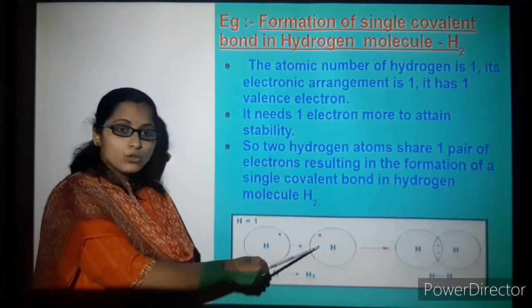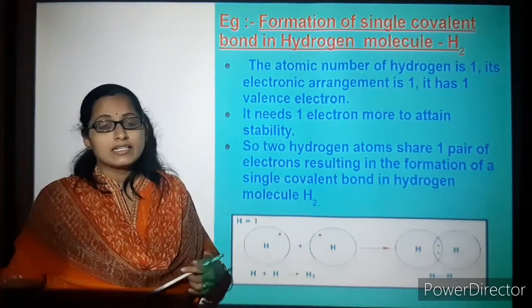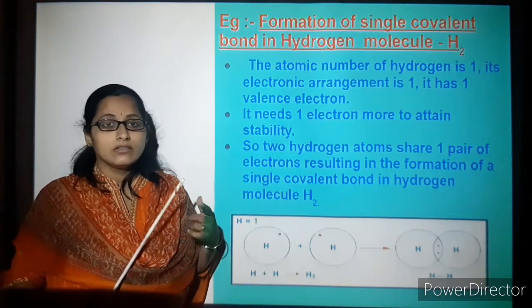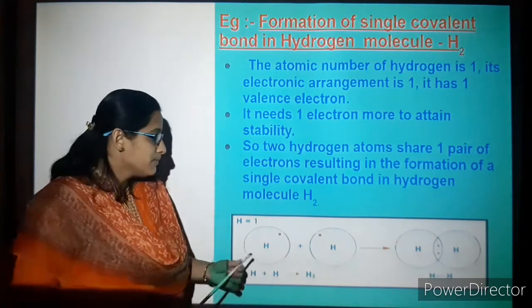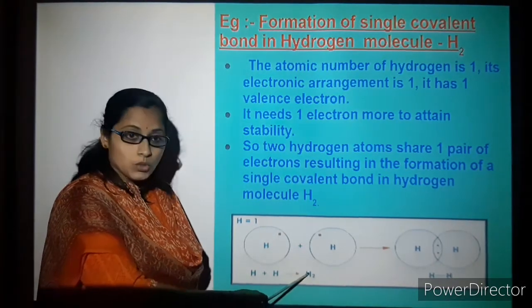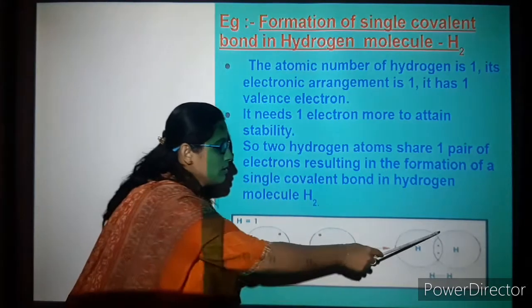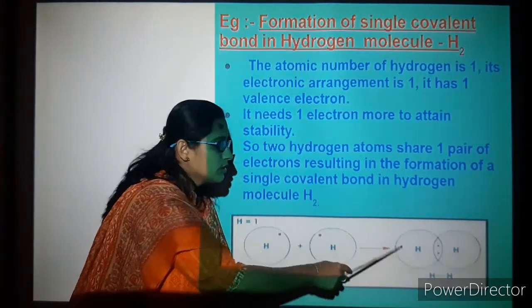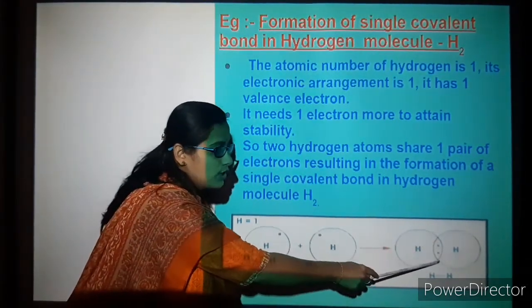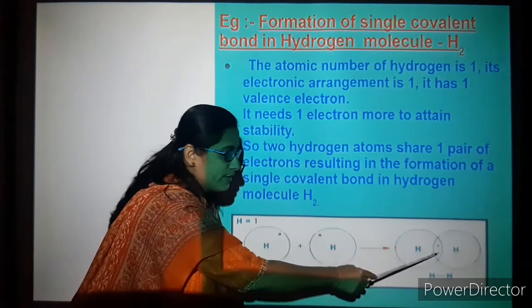So it is going to share its electron so that it fills its first shell, that is 2 electrons, and attains stability. So here you can see that H plus H gives rise to H2, and in the dot structure you have to draw it this way: 1 electron shared from here, 1 electron shared from here.